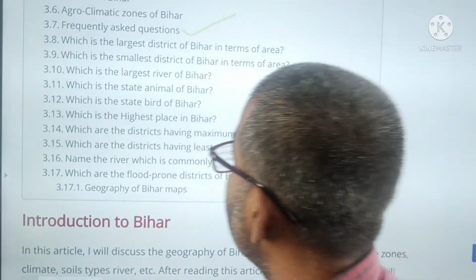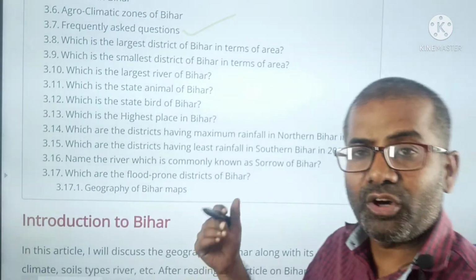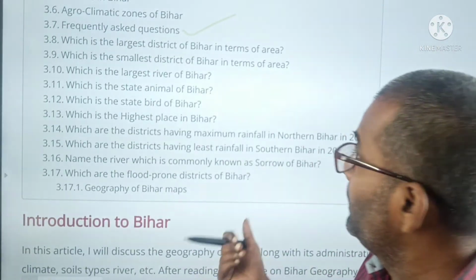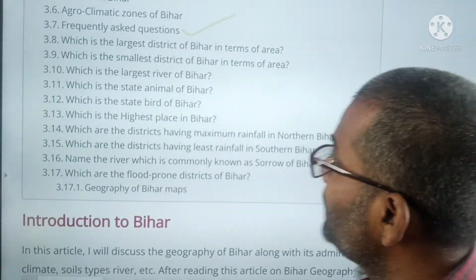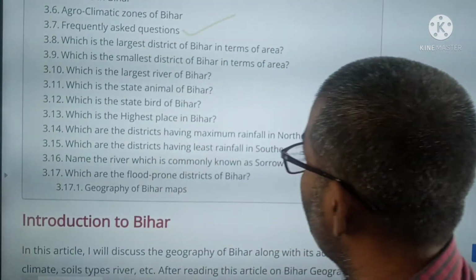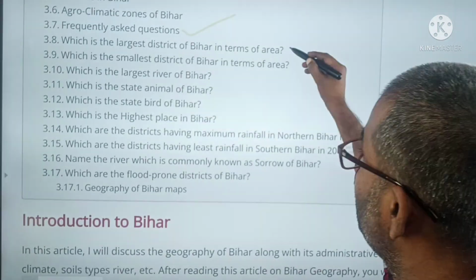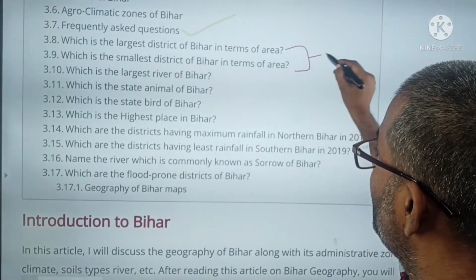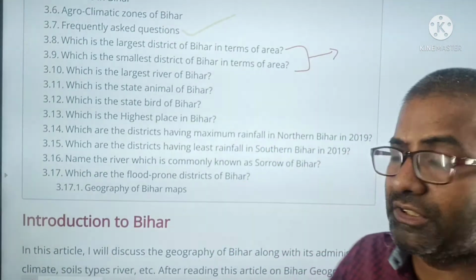Which is the largest district of Bihar in terms of area? This question always comes in BPSC. And which is the smallest district of Bihar in terms of area? Sheohar, you know. And these two districts are neighbors of each other.